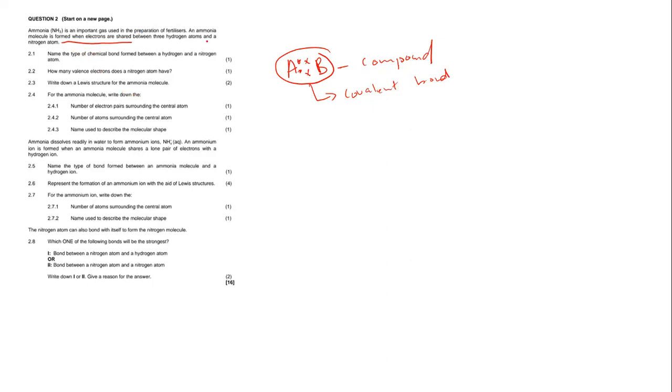So they are telling us that we have ammonia, which is given by this chemical formula, NH3. So NH3 is a molecule of ammonia made up of a combination of atoms.